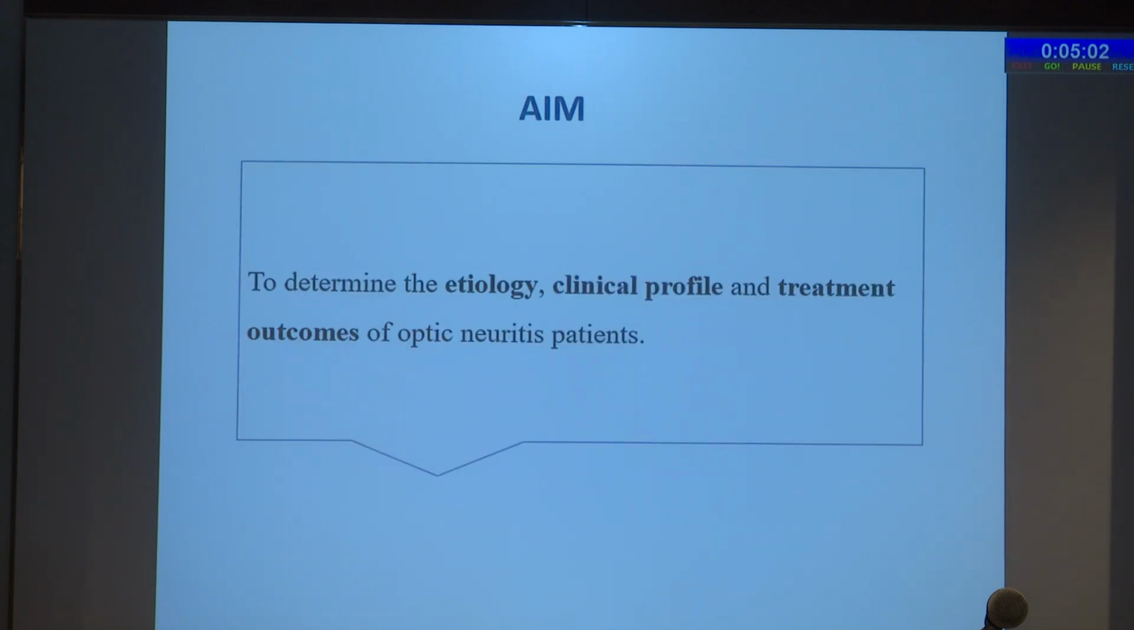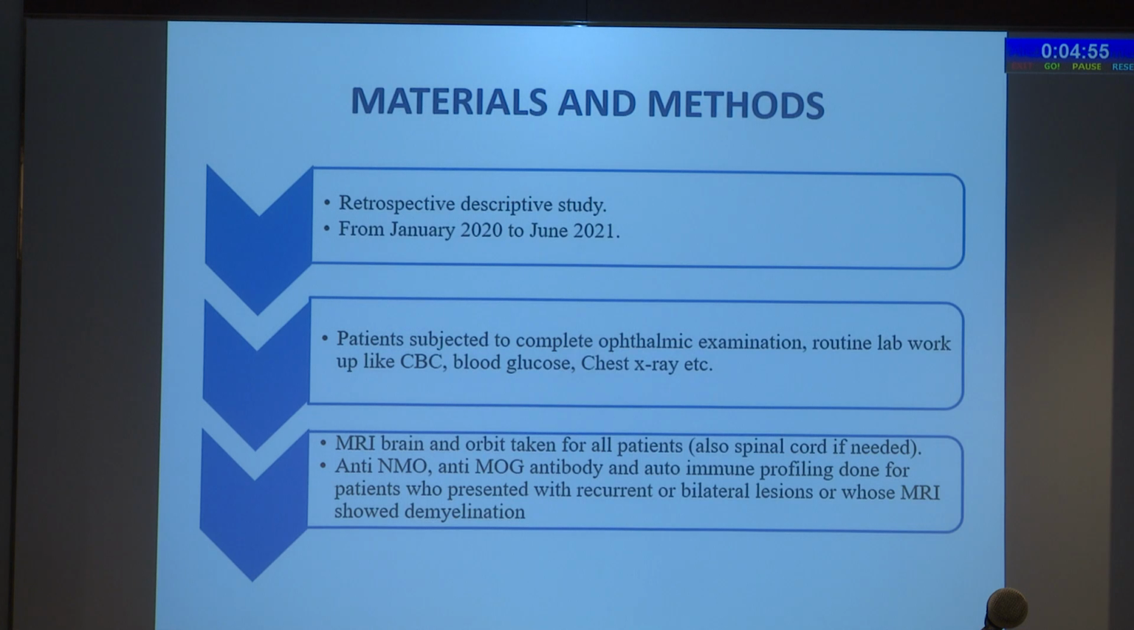And what is the aim of our study? It was to determine the etiology, clinical profile, and treatment outcomes of optic neuritis patients. It was a retrospective study. We collected data from January 2020 to June 2021 from our electronic medical records department.